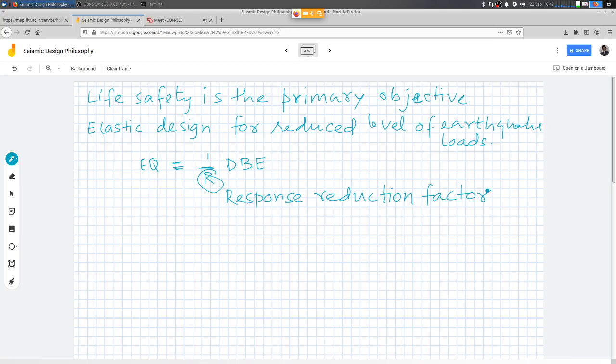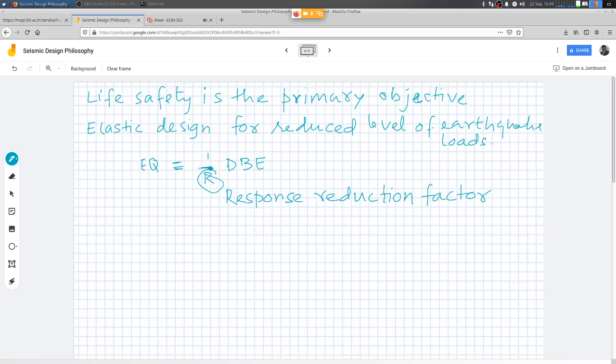Right? So the idea is we design the structural members for elastic response to the forces that we compute for the design basis earthquake, scaled down by a factor R, and those forces we include in our calculations for linear elastic response of the structural system.